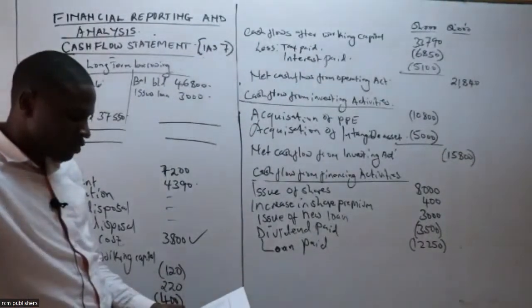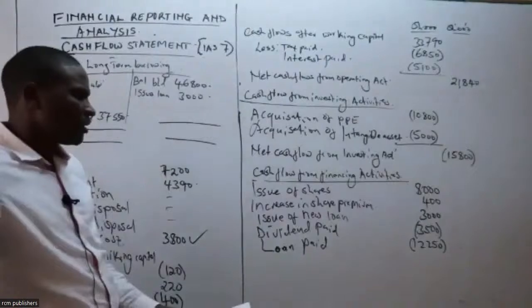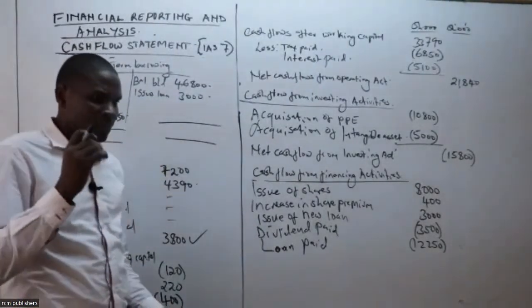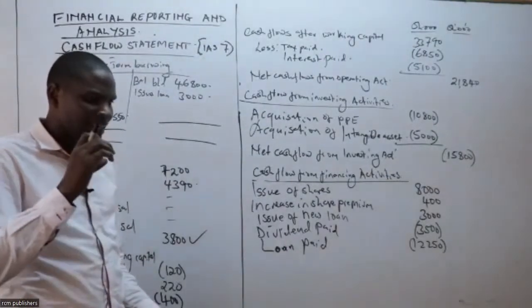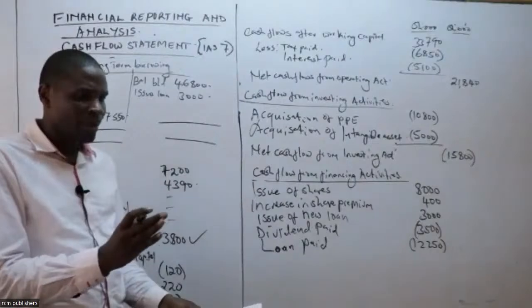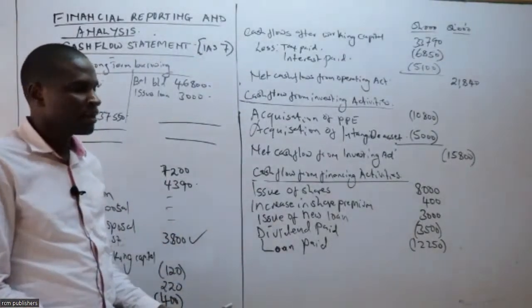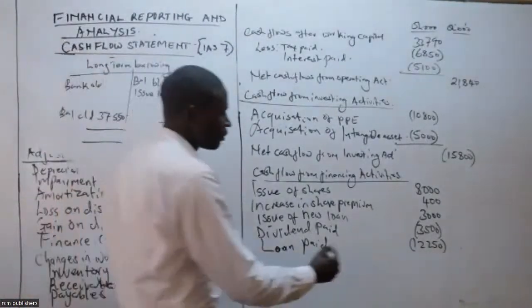The company does not make any transfer for excess depreciation upon revaluation. So the revaluation in the balance sheet will not affect us here, because you were told that the company does not make any transfer. So in this case, I think that is all about our financing.